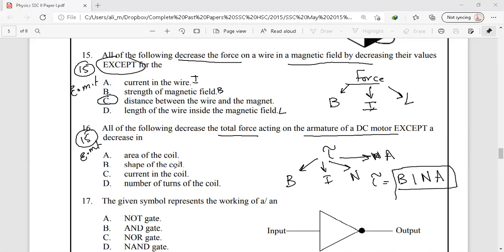So let's see in question number 16 what we have as the correct answer. Area of the coil is A, that is a factor as I have mentioned here. Current in the coil is I and the number of turns are N. So the factor that does not affect the force acting on the coil placed in an external magnetic field to form a DC motor is the shape of the coil. So the correct option we have is option B.